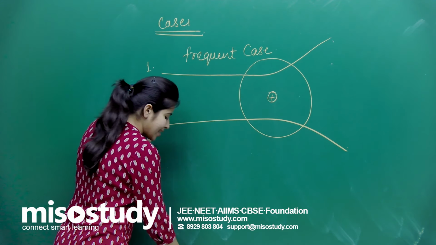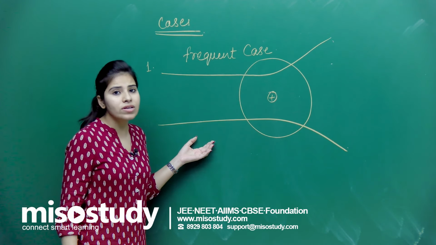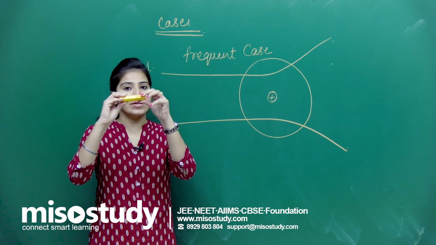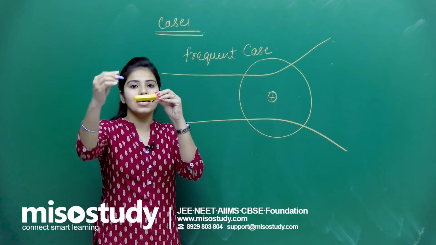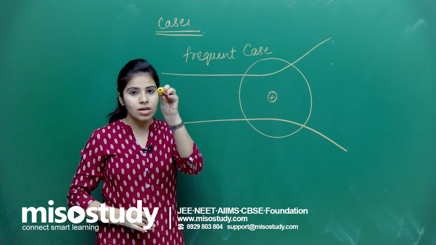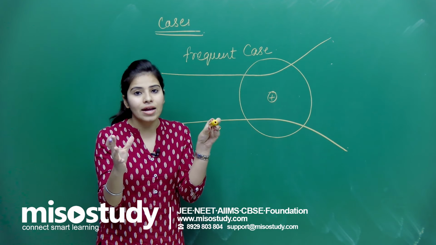Now this frequent case has given us an inference. Suppose this is something I am holding in my hand. If I pass a ray through it and it goes across this body, what does it mean? That means there is nothing inside it.